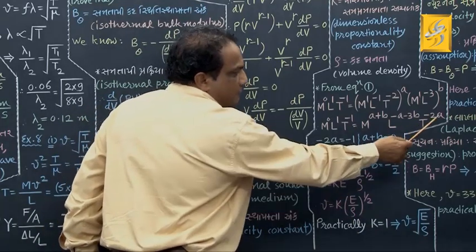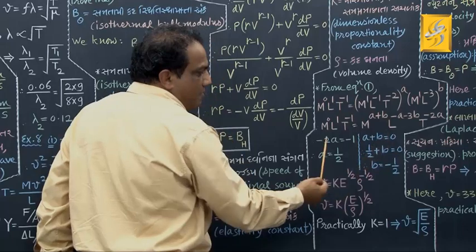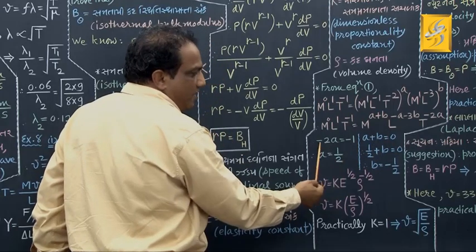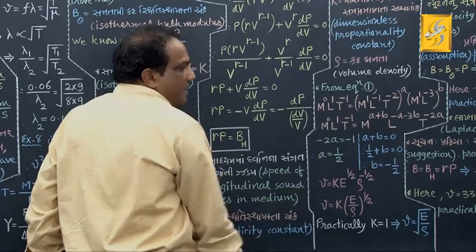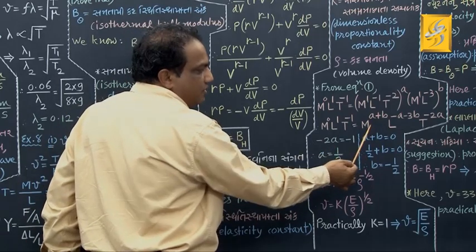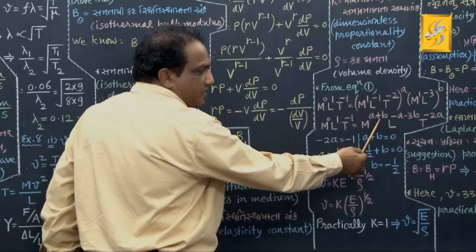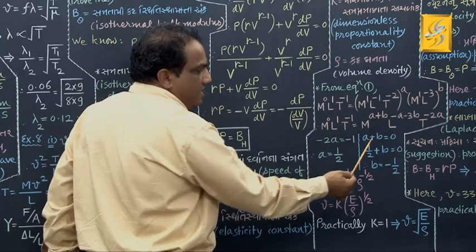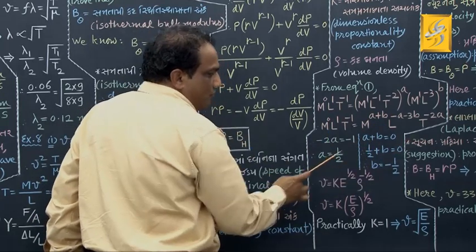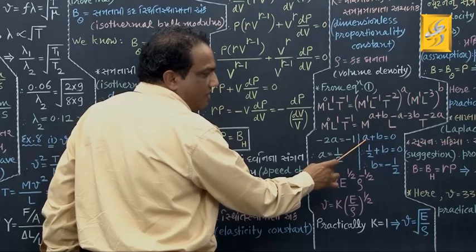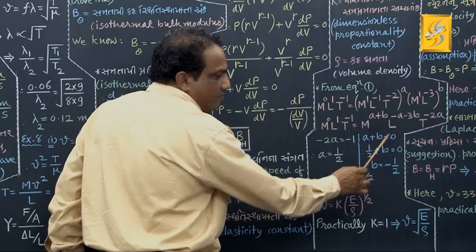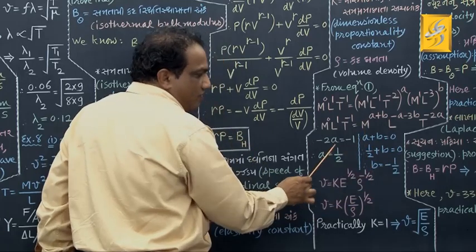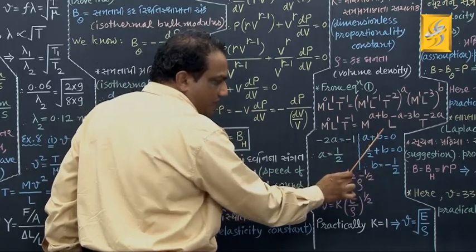Now just compare the powers on both the sides with respect to time. Here it is minus 2A, here it is minus 1. Minus 2A equals minus 1, minus minus becomes plus. So A equals 1 by 2. Now when you compare the powers with respect to mass, here it is A plus B, here it is 0. So A plus B equals 0. Put the value of A, which is 1 by 2: 1 by 2 plus B equals 0. Find out B, it will be minus 1 by 2. A equals 1 by 2, B equals minus 1 by 2.